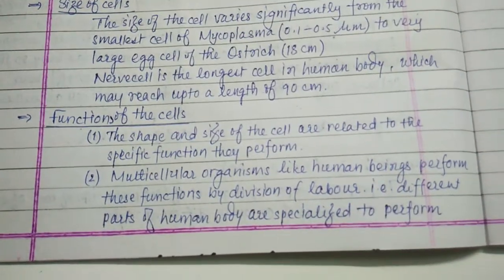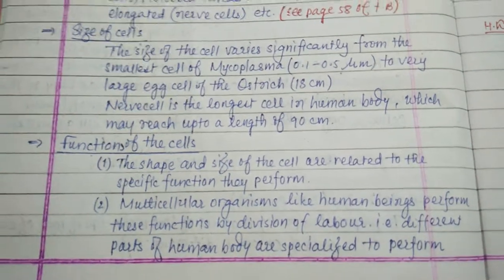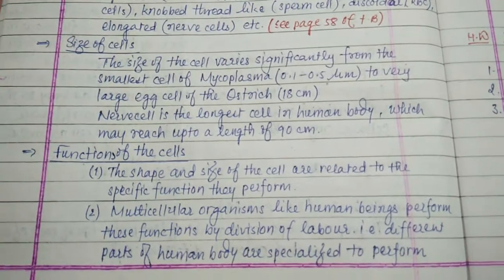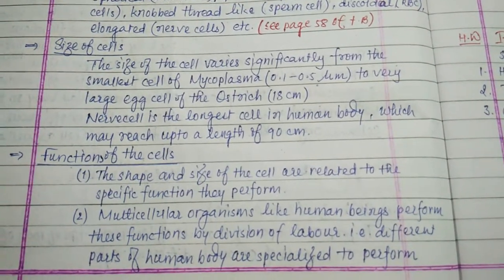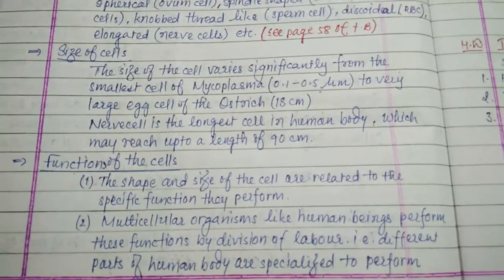Now, functions of the cell. The shape and size of the cell are related to the specific functions they perform. Multicellular organisms like human beings perform these functions by division of labor. What is division of labor?